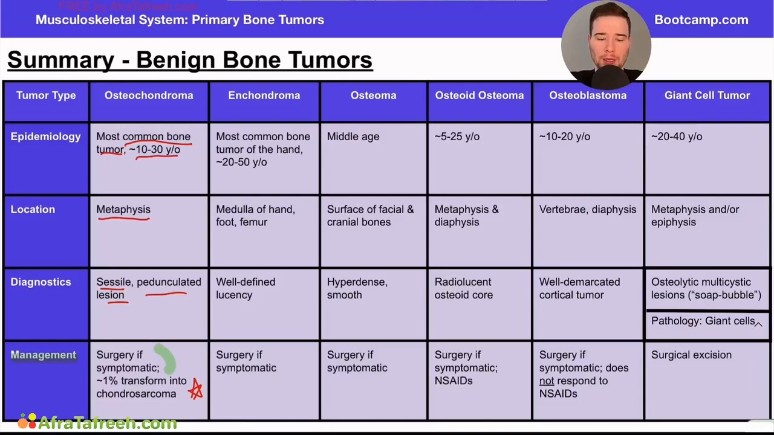Now, if you draw your attention to the next one, we're talking about the enchondroma. This is the most common bone tumor of the hands. If you see a tumor in the hand in kind of this younger to middle age range, you want to be thinking about an enchondroma.